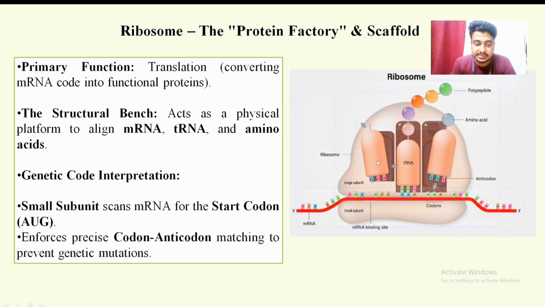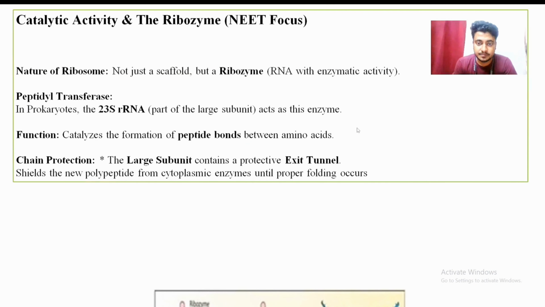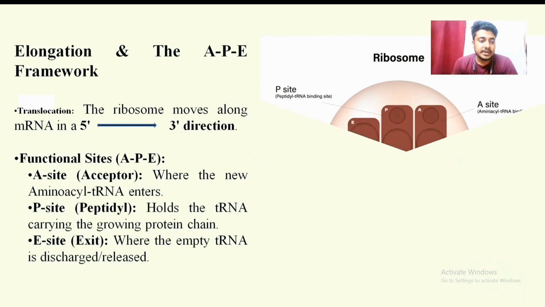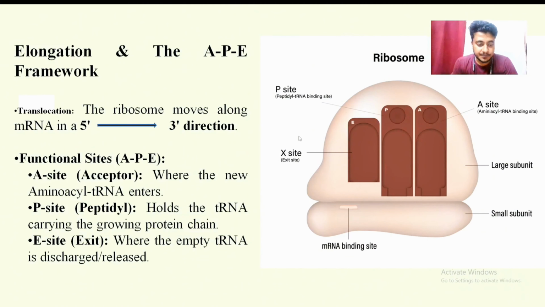Then this is the E site, or the exit site. When the tRNA gives up its amino acid to the chain, it becomes empty and is discharged from this E site. So this is the A, P and E model.